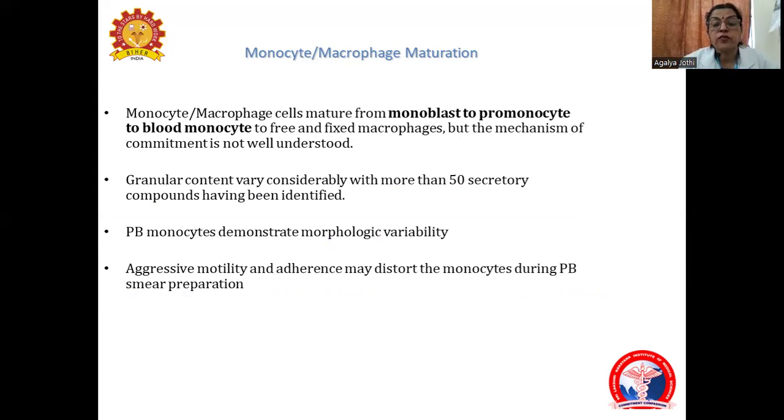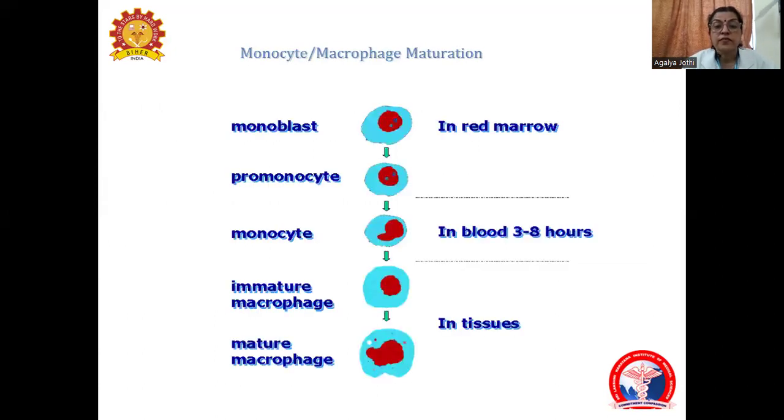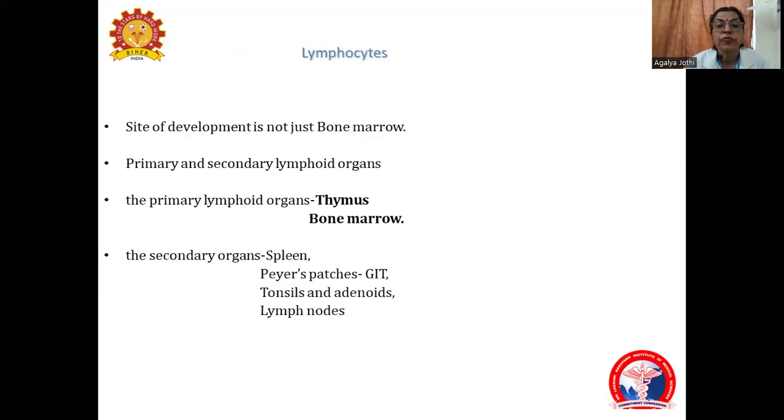The monocyte macrophage cells also start from the monoblast, proceed through monocytes, and in the tissues they become macrophages. The monocyte is the largest cell in the peripheral smear, and its function is mainly phagocytosis. So the monoblast proceeds through promonocyte, monocyte, and into the tissues it becomes a macrophage.